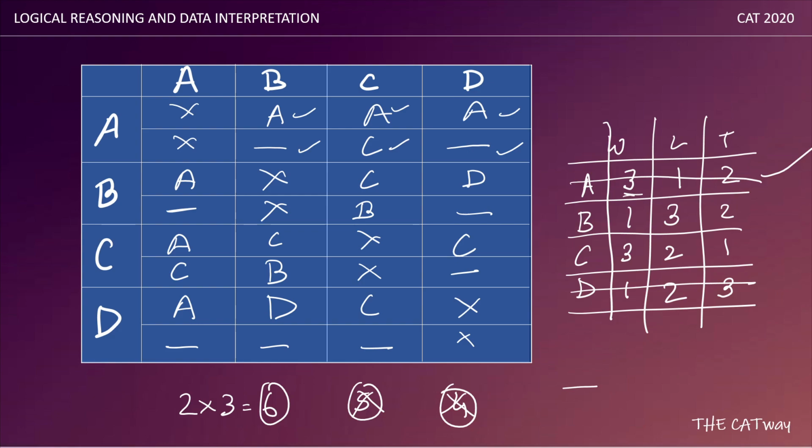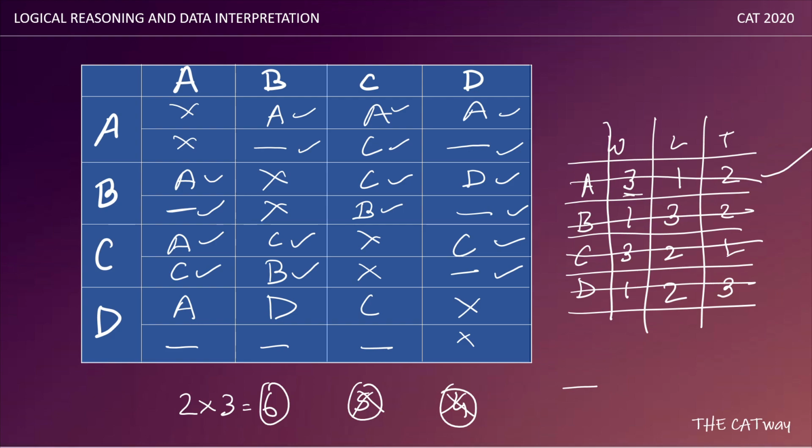Talking about B, he has one win, he has three losses, that is one, two, and three losses, and he has two ties, so one tie and two ties. Now coming to C, C has three wins, that is one win, two wins, and three wins. And he has two losses, so one loss, second loss, and he has one tie, so here it is.